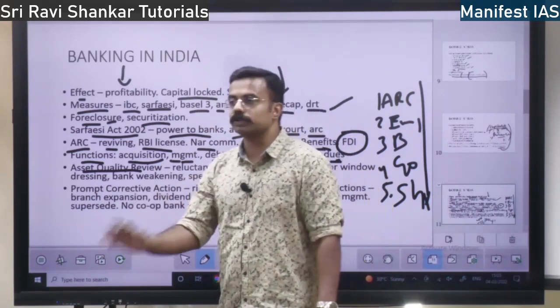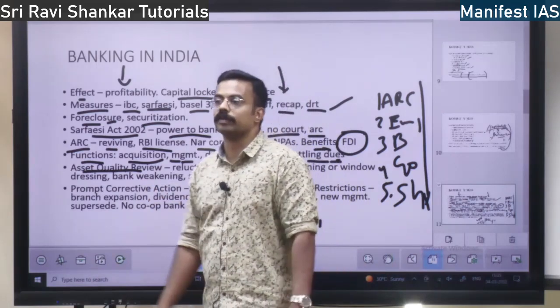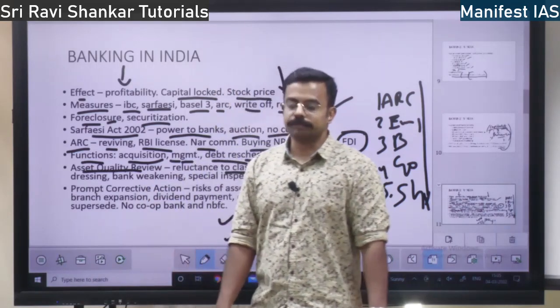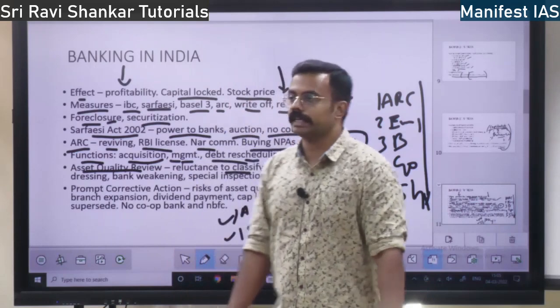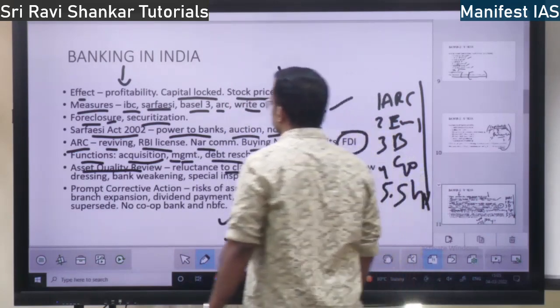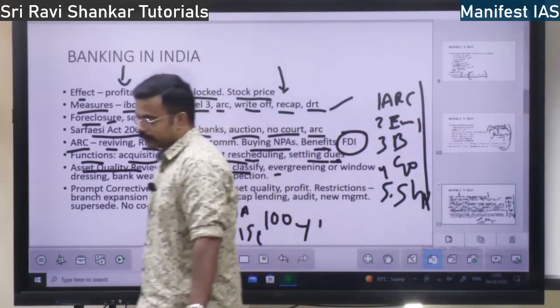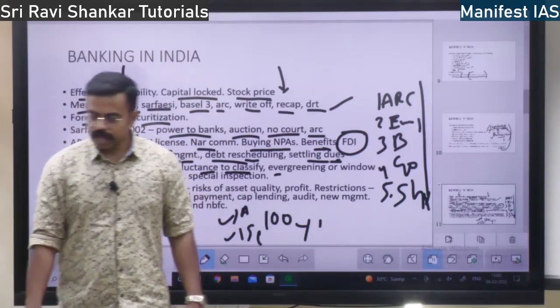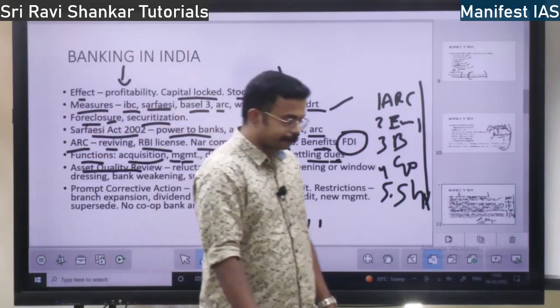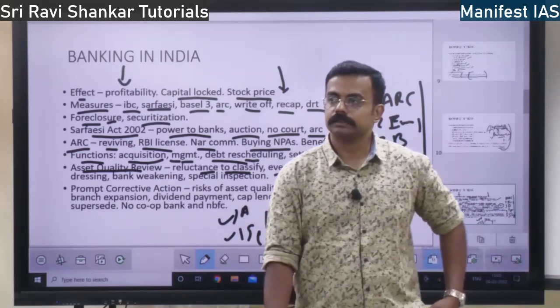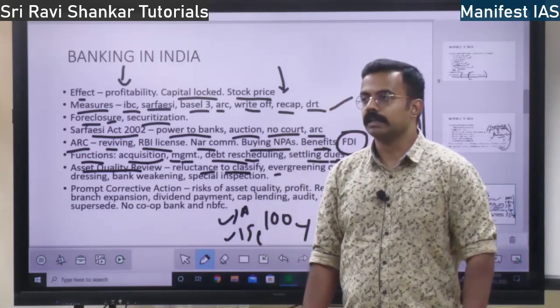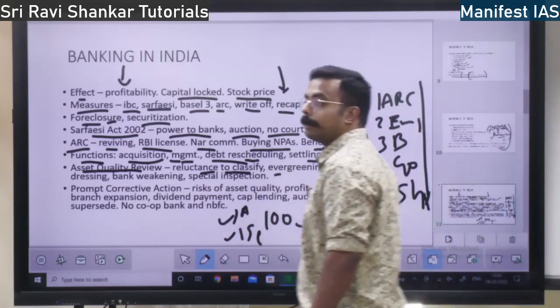Actually, RBI is forcing the banks to do asset quality review. Why is it forcing the banks to do asset quality review? One, reluctance to classify. See what happens. The banks are giving money to the companies. Companies, they are going to give money. These companies are failing to repay.